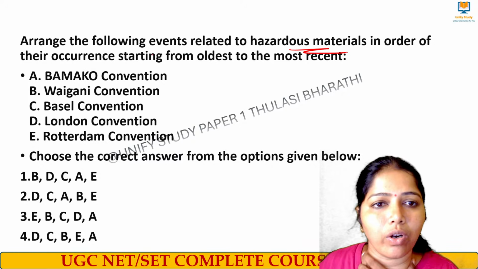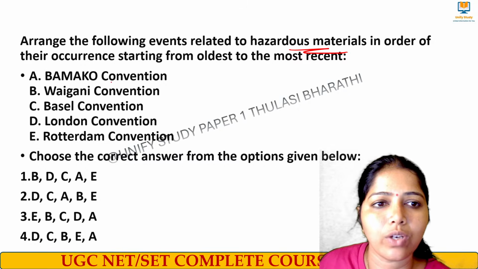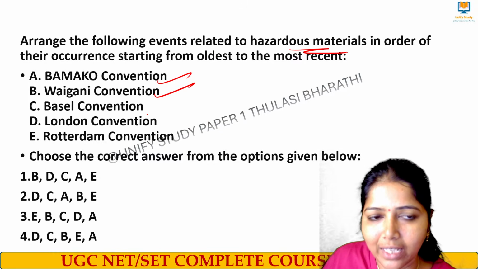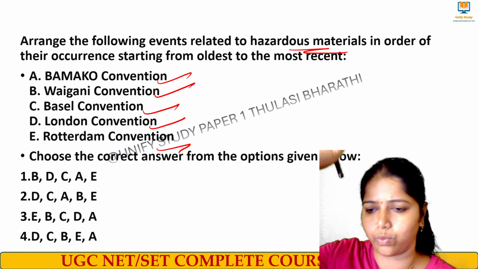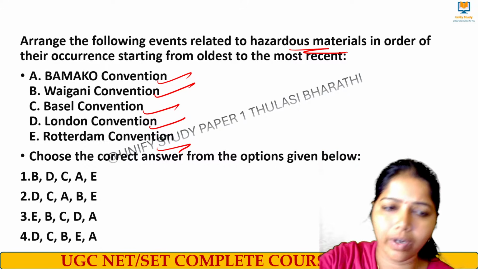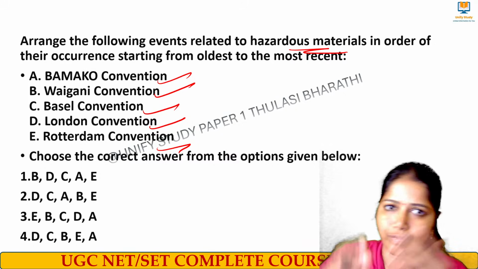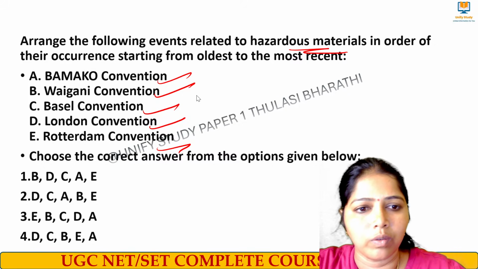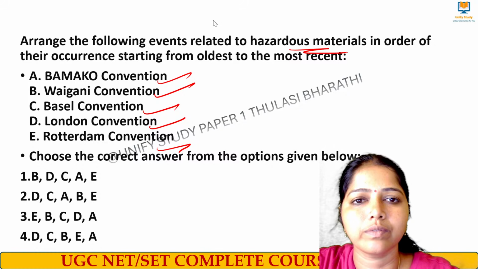Okay, do this question. Hazardous materials in order. These are all the conventions with respect to hazardous materials; arrange in order of their occurrence from oldest to most recent. Tobacco Convention, Vigani Convention, Basel, London, Rotterdam. Do with whatever you know. Ma'am, I know few conventions, ma'am. Do with that one. If not, also not a problem. We can learn now also. Yes, very good, quick.